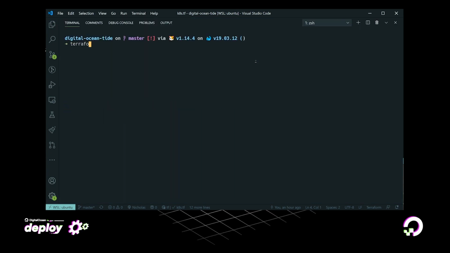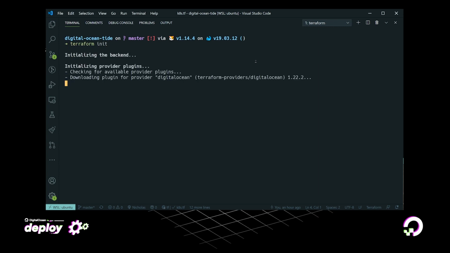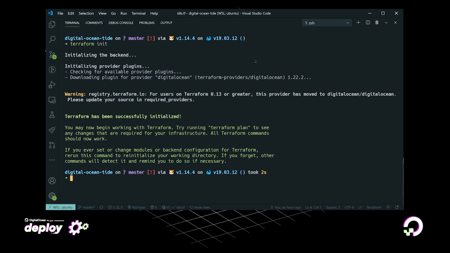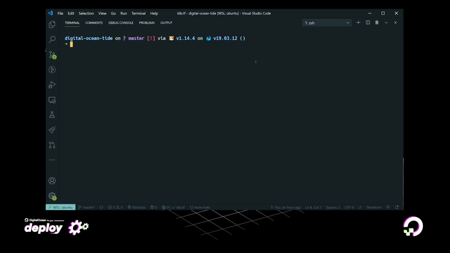So what we're going to do is we're going to run the command terraform init. And this is going to set up Terraform and download the provider. The Terraform binary and the different providers that are used are distributed as separate binaries. So init is just going to go ahead, it'll set everything up, and it'll download that binary.